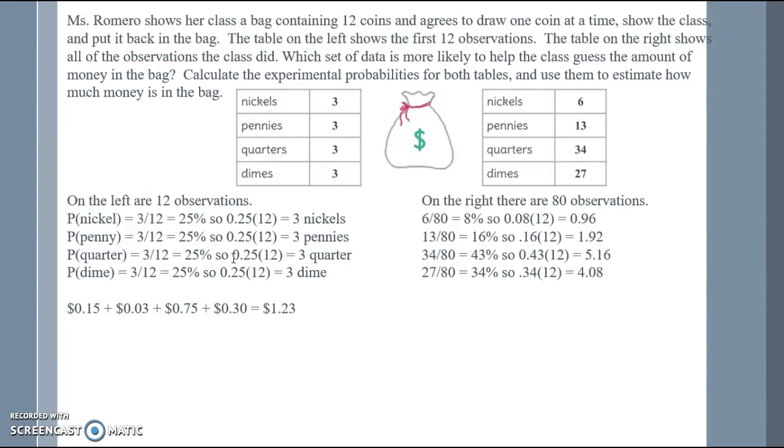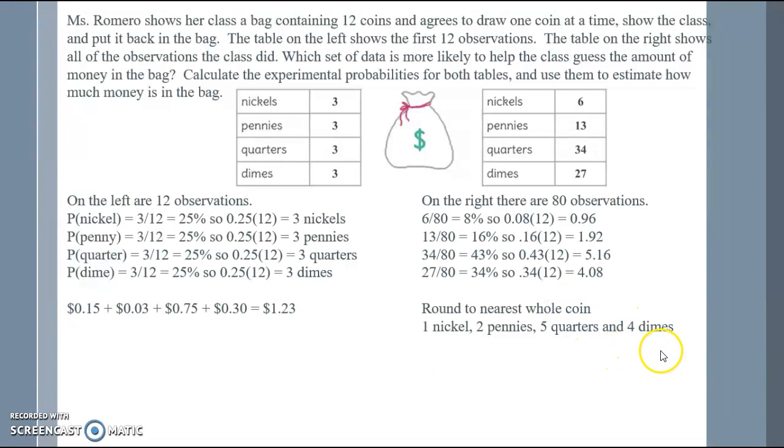But we only have 12 coins, so we will multiply each percentage by the 12 coins that we have. So 8% of 12 would be 0.96. 16% of 12 is 1.92. 43% of 12 is 5.16. And 34% of 12 is 4.08. But again, we can't have a portion of a coin, so we'll round them to 1 nickel, 2 pennies, 5 quarters, and 4 dimes. If I count across, that's 1, 3, 8, 12 coins all together.